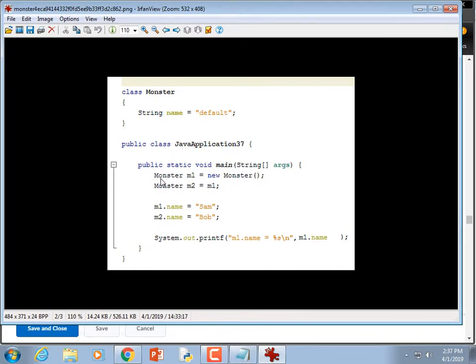However, there are times, like when you create arrays and stuff like that, that you may think that if you change a value or a member of the array, you just got to remember that it's just a reference to the original object, just like this one. Okay. So if I did M2.name in the printf, it would still just be Bob. Right. They would both print out Bob, regardless of whether you printed out M1.name or M2.name. So in order to do both Sam and Bob, I'd have to make a whole new monster. Right, you'd have to make a whole new monster if you wanted to maintain these as separate pieces of data.